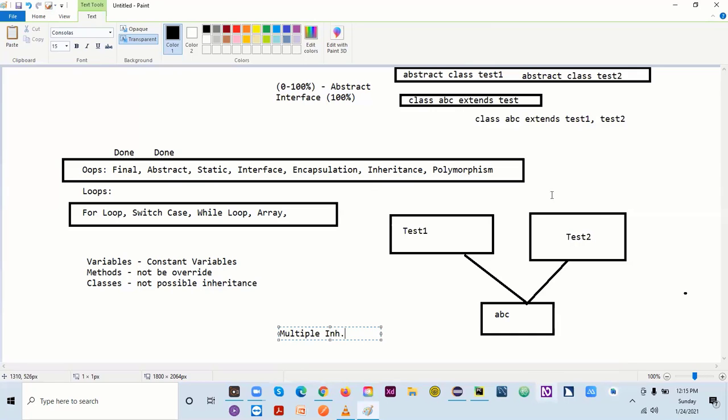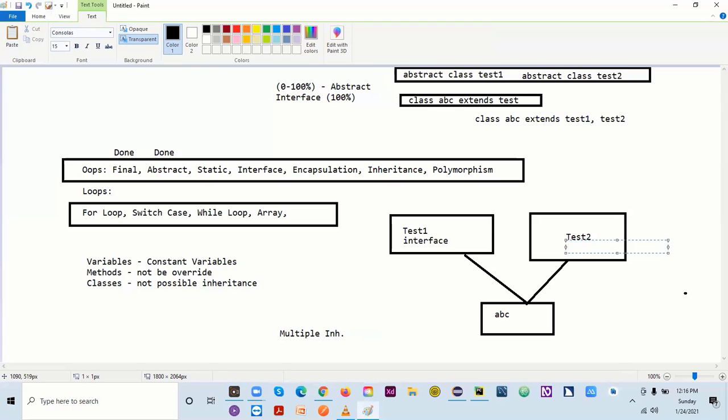But this can be achieved when I'm using my interface. The beauty of the interface is that, instead of these classes, I have two interfaces, interface one and interface two. This is not a class, this is an interface.